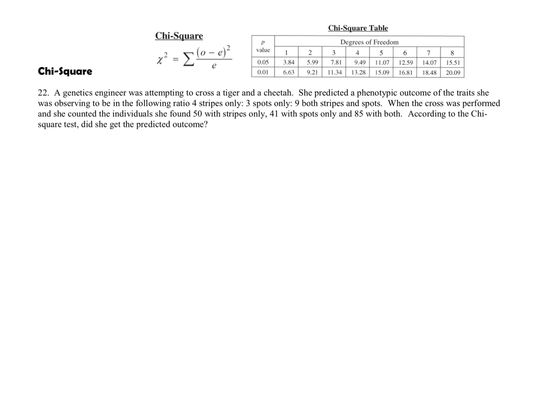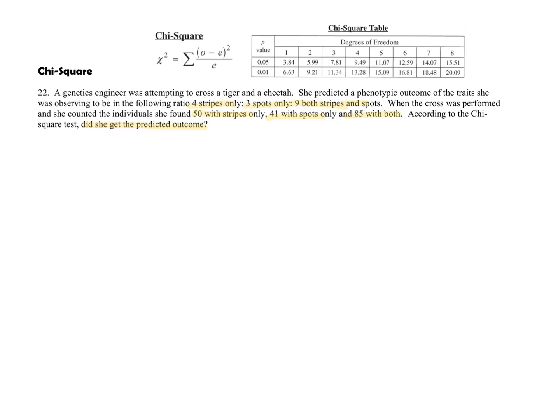So it says, a genetics engineer was attempting to cross a tiger and a cheetah. She predicted the phenotypic outcome of the traits she was observing to be in the following ratio. So 4 were stripes only, 3 were spots only, and 9 were both stripes and spots. When the cross was performed and she counted the individuals, she found that there was 50 with stripes, 41 with spots, and 85 with both. According to the chi-square test, did she get the predicted outcome?